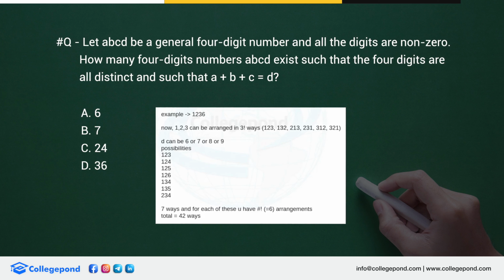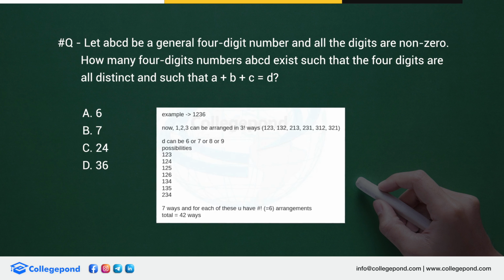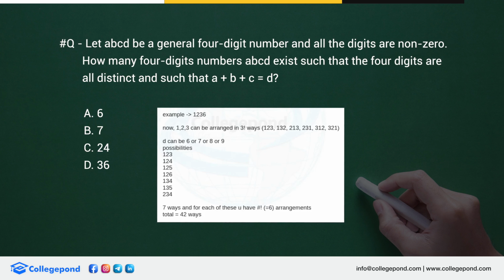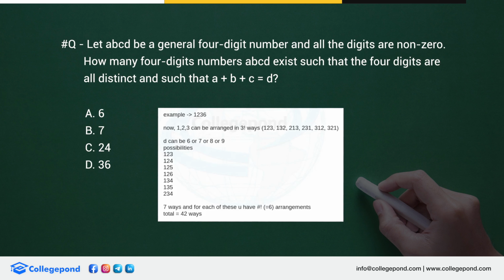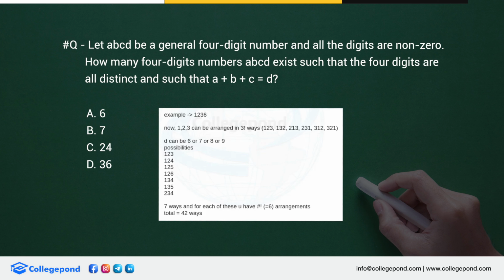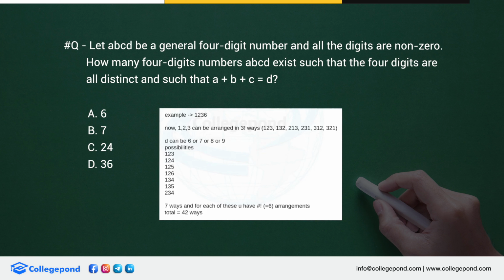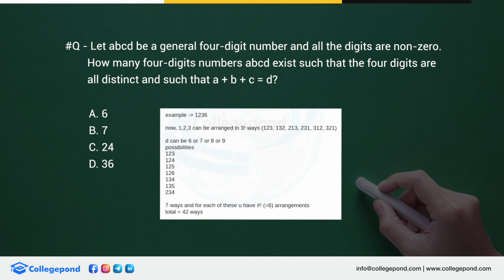So maybe we can even put it this way. Now how many ways can we get 6? This is the only way in which we can get 6. In how many ways can we get 7? We can get a 7 through this. 1, 2 and 4 will give us a 7. This is the only way in which we can get a 7. Now in what ways can we get an 8? This can give me an 8. This can give me an 8. There are 2 ways in which I can get an 8. So I have 7 possible ways. 7 into 6 is 42 ways in which I can play around with the number.